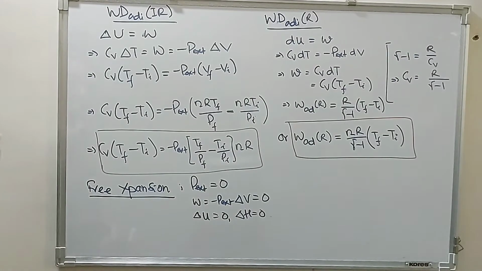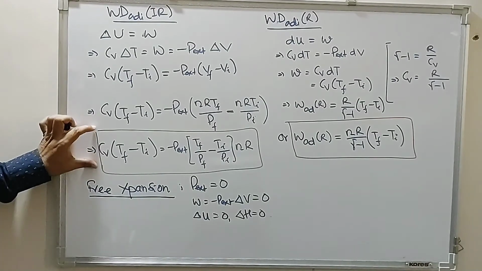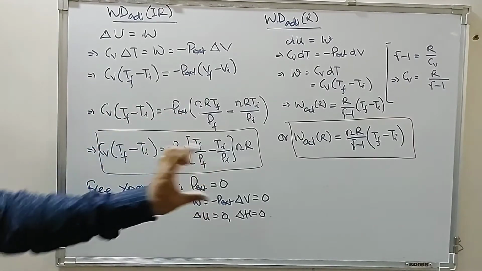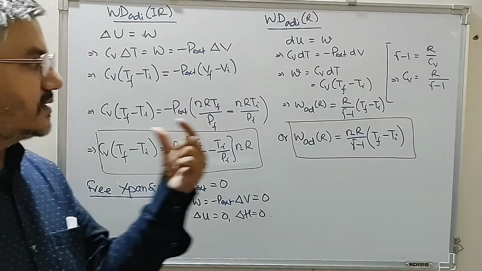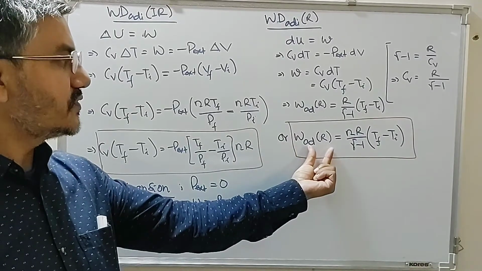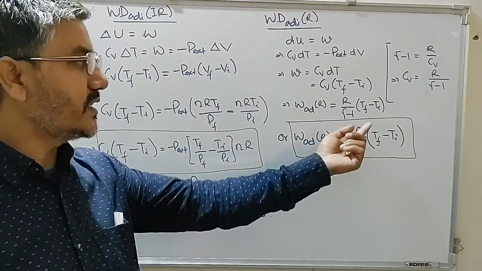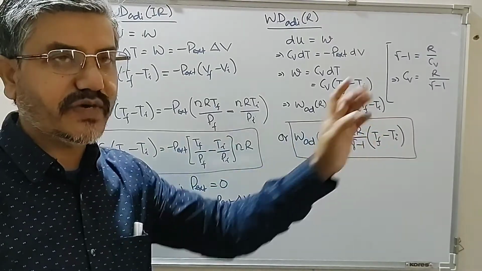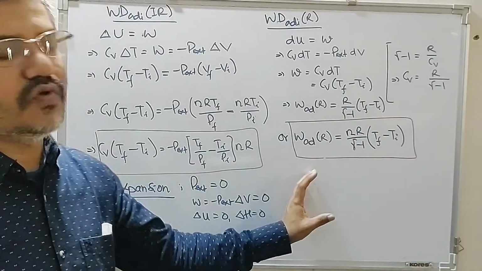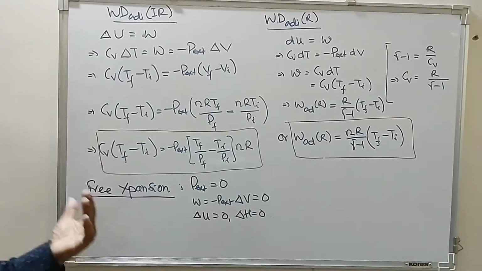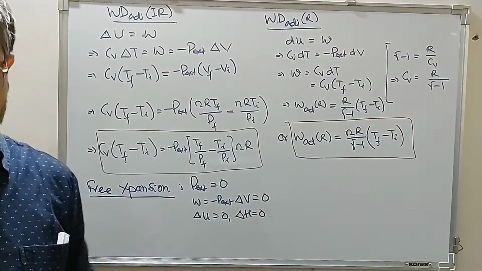So this is work done adiabatic reversible against a constant external pressure. This is the expression of work done for a reversible adiabatic process, which is nR divided by gamma minus 1 into TF minus TA. So this is the expression of work done under adiabatic reversible and irreversible process.